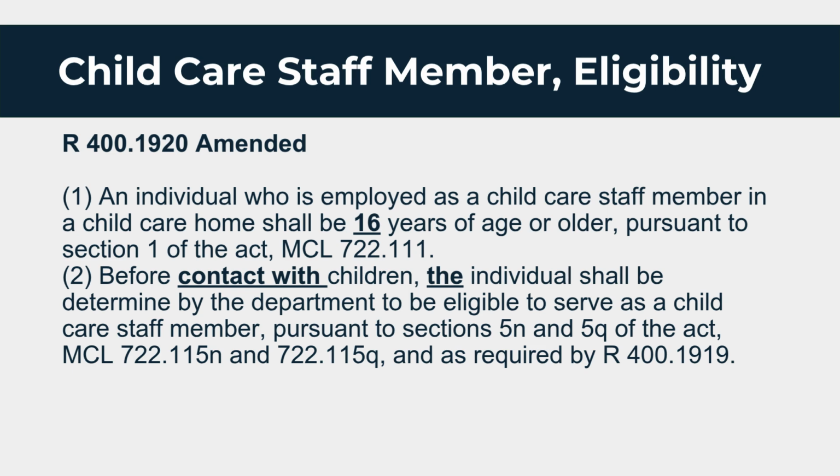Before contact with children, the individual shall be determined by the department to be eligible to serve as a child care staff member, pursuant to Sections 5n and 5q of the Act, MCL 722.115n and 722.115q, and as required by R 400.1919. This amendment lowers the minimum age for child care staff members from 18 to 16 and clarifies that they must be determined eligible before having contact with children.